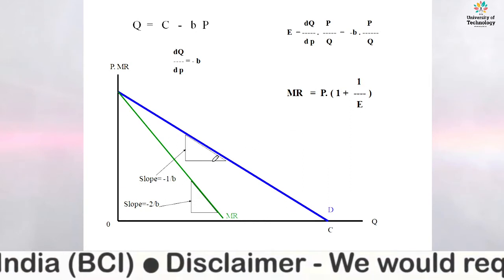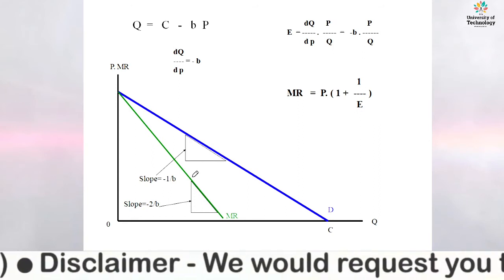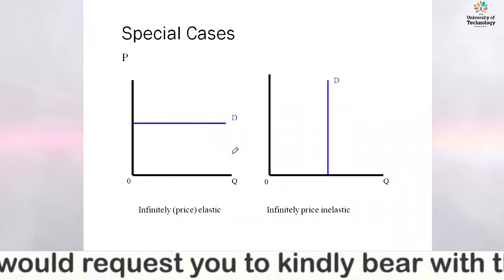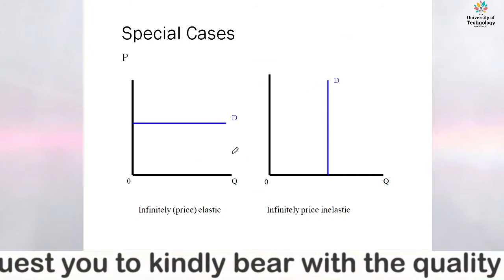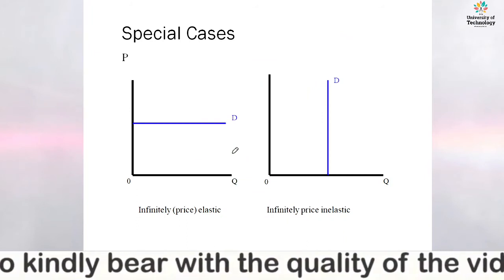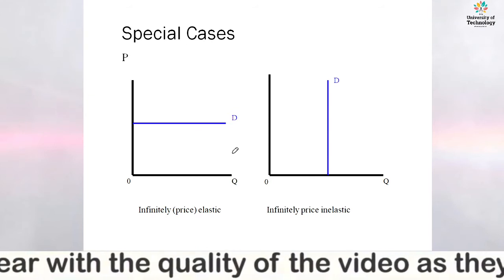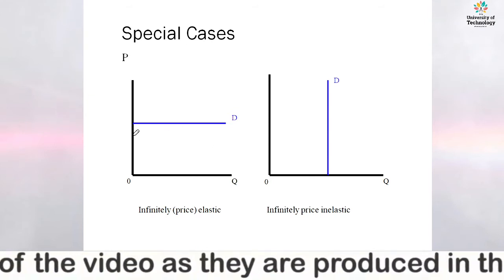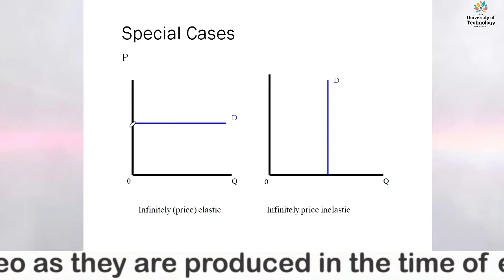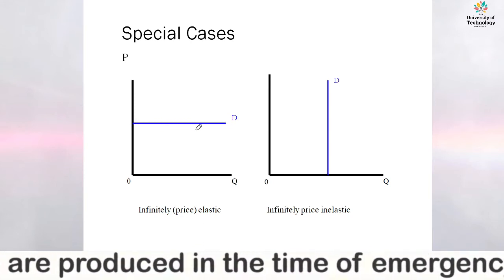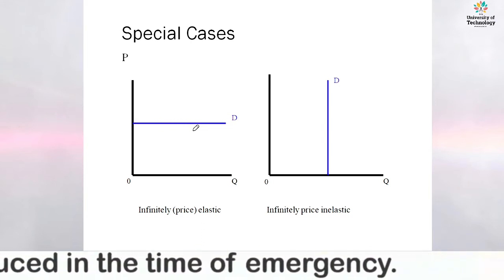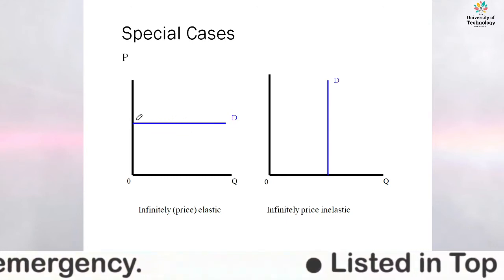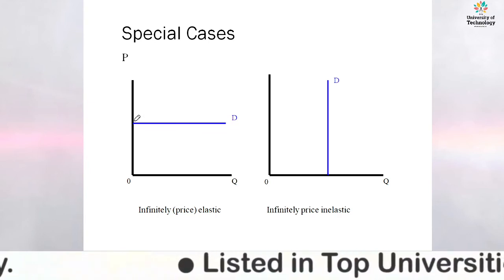That's why the marginal revenue is lesser than the quantity demanded. Now here there are two special cases. One is infinite price elasticity. Here the price is constant and there are changes in quantity demanded. Quantity demanded varied, but the change in price is zero.